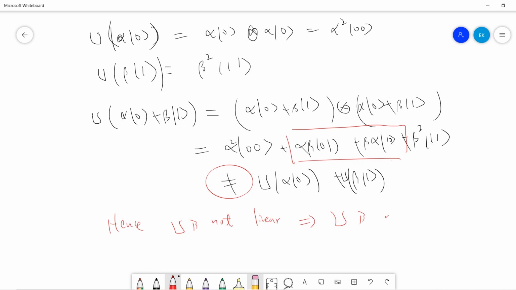So U is not what? Unitary. Right, so U cannot exist as a quantum operation, because the idea in quantum computing is that we assume all the operators acting on states must be unitary operators.